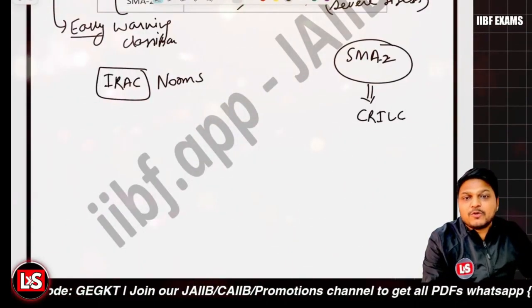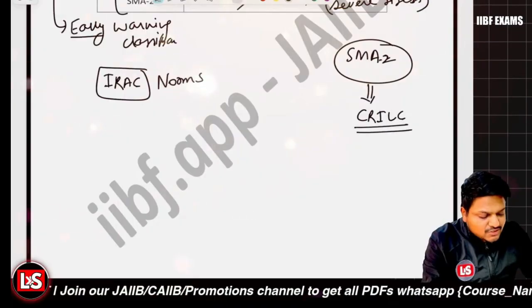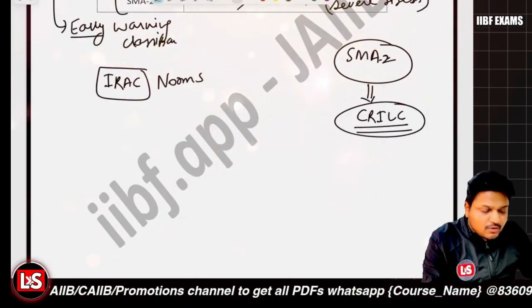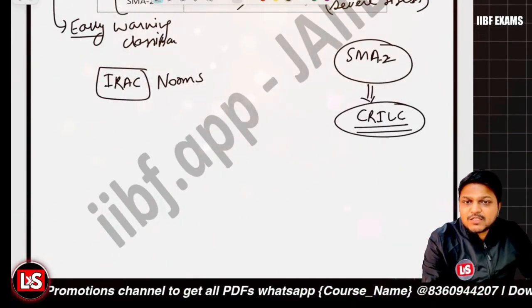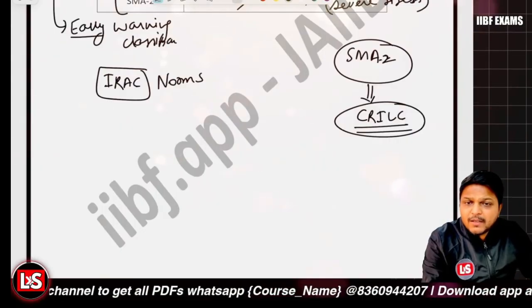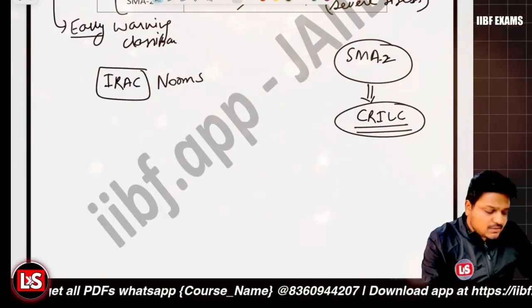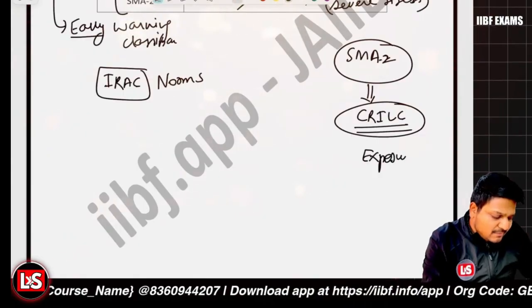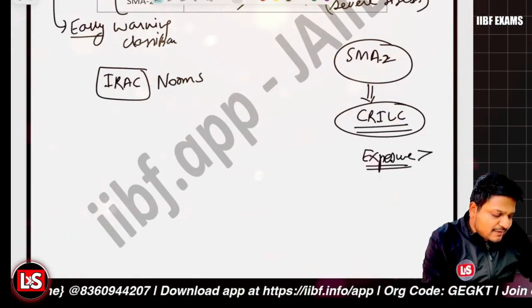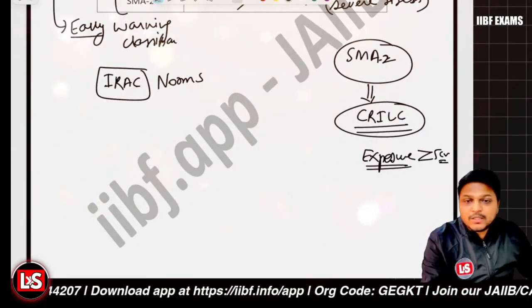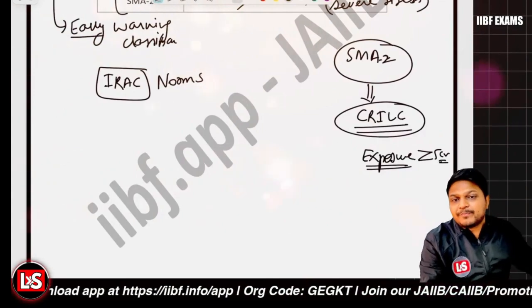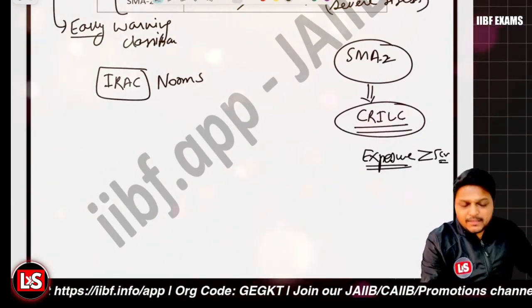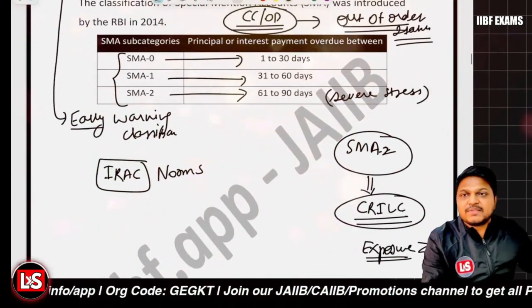That is the Central Repository of Information on Large Credits, to which they are to be reported, right? But the threshold for this is, if the status is SMA 2 and the exposure is, let's say, 5 crore or beyond 5 crore, then it is to be reported to the CRILIC, right? That's about the SMA status.